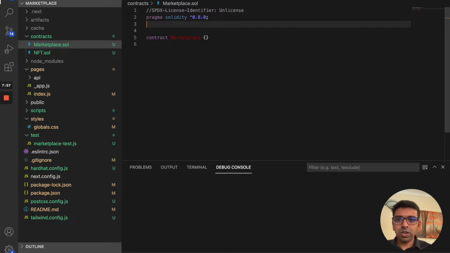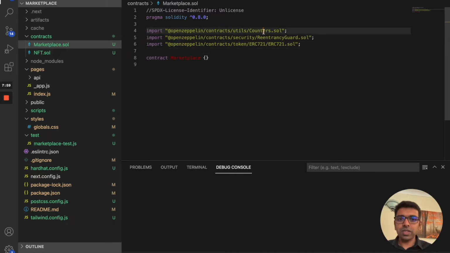For the marketplace contract, we need to import a few things. First, for the marketplace, we need to maintain some kind of count, for example, items sold. We could save that in the block, and against an address we could say that these many items are sold, and then be able to do it on the fly. But when reading from a distributed blockchain network, that's not very efficient. So that's why we're going to keep counters like items sold and items listed, and any number of counters we need for the marketplace. That's why we need the Counters.